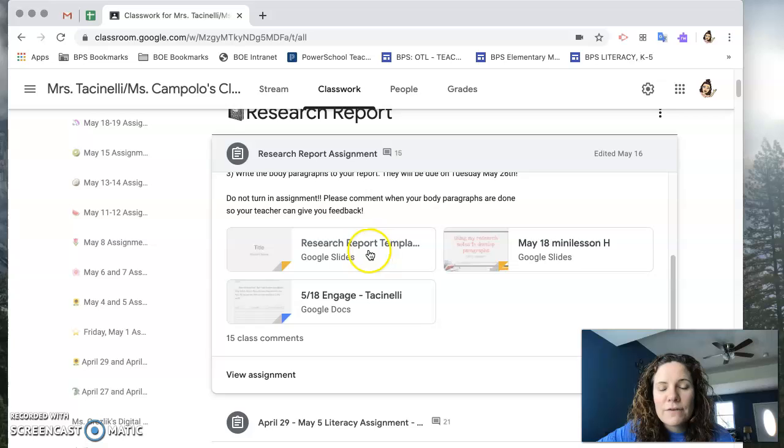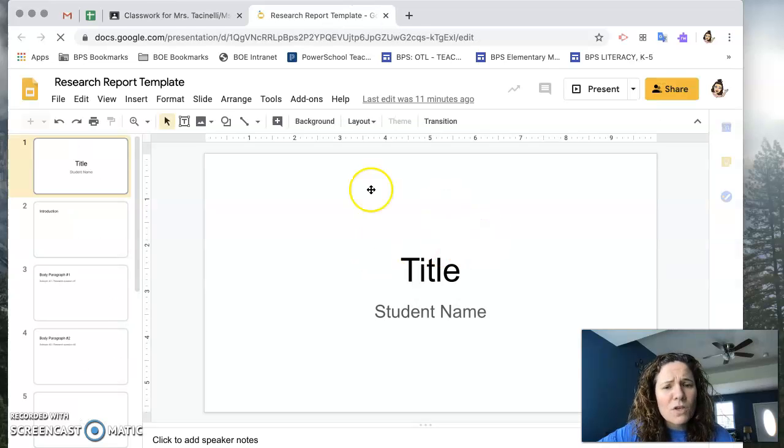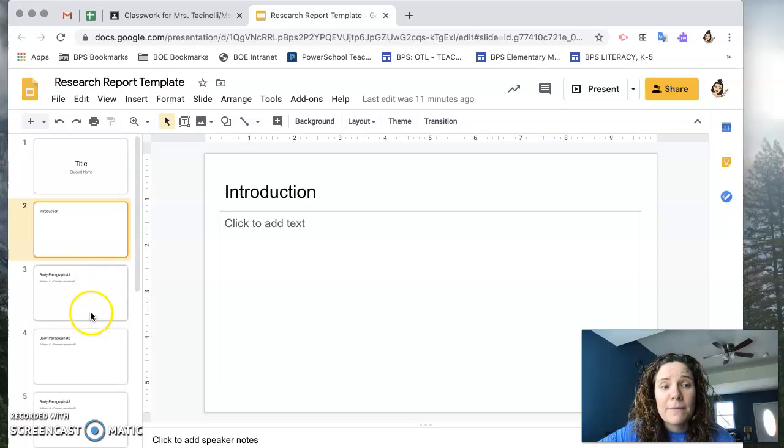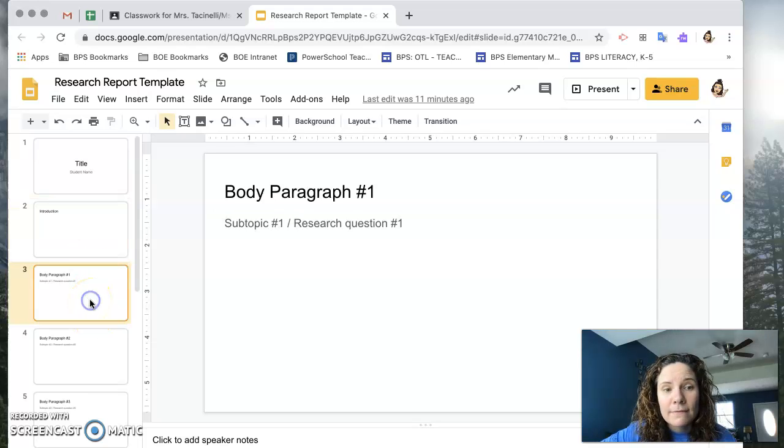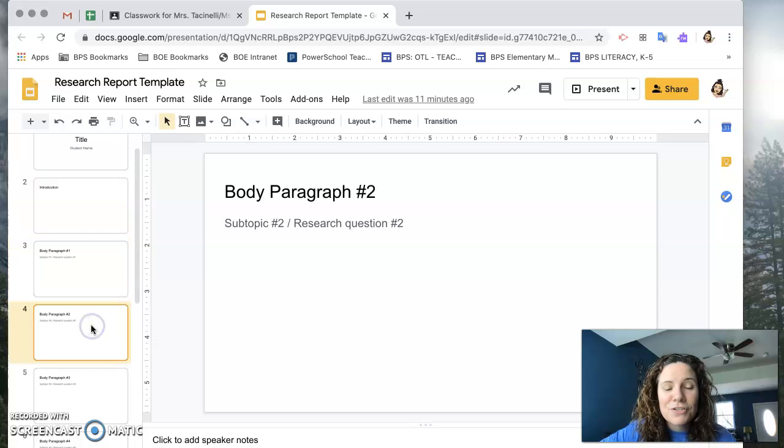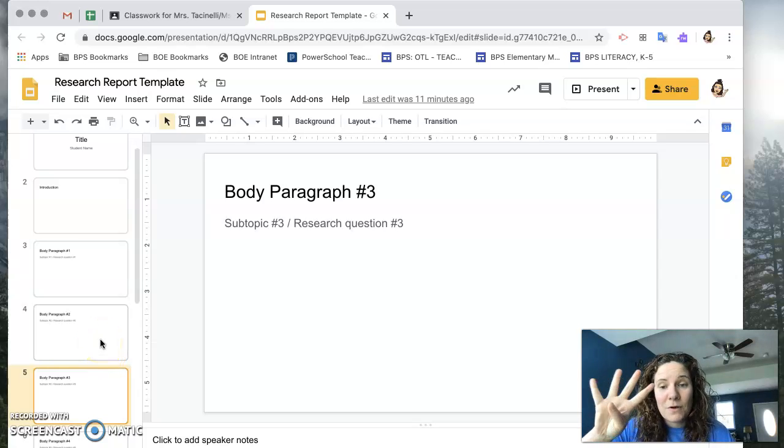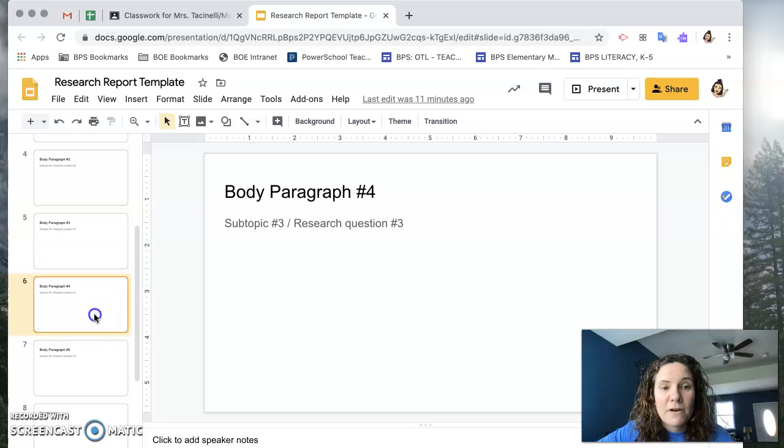When we click in here, research report template, you guys have already filled in the title page and you've also done your introduction already, but you're going to see that it says body paragraph number 1, body paragraph number 2, body paragraph 3, and then it would have the conclusion. I actually already jumped in paragraphs 4 and 5. You should have paragraphs 4 and 5. Most of you will have at least 4. Some may have 5 because we did 5 subtopics, okay? So if you look down, now I have paragraph 4.